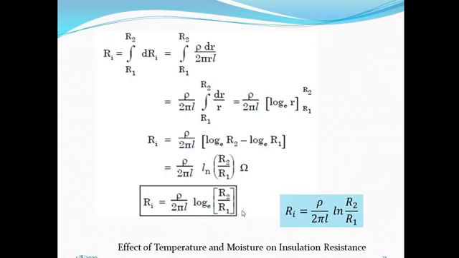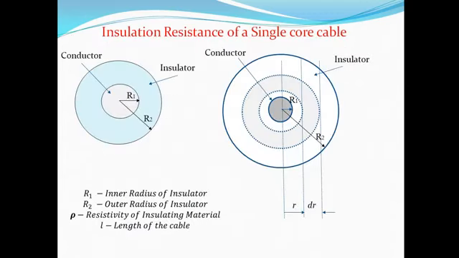That means the insulation resistance of the cable is directly proportional to its length. It also depends upon its resistivity, that is directly proportional to resistivity. It also depends upon the temperature, that is if you increase the temperature, resistance of the insulator decreases. Then the moisture content, if the moisture in the insulator increases, there is a decrease in the insulation resistance. Now in case of cable, if two cables are connected in series, then their insulation resistances are in series.